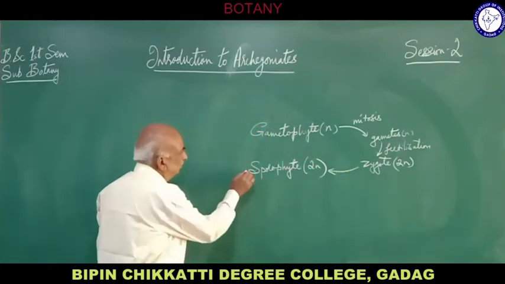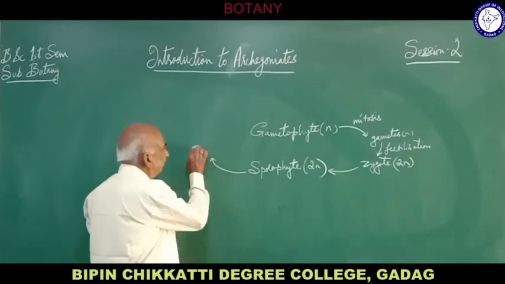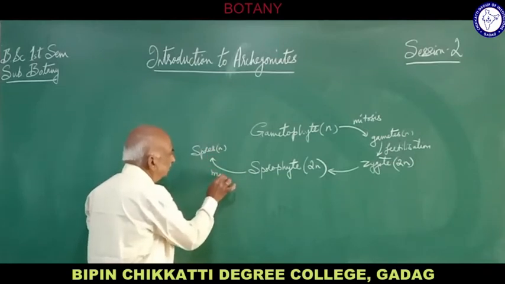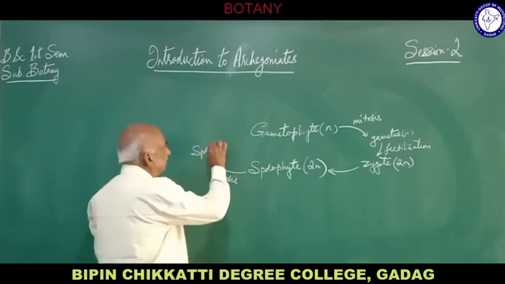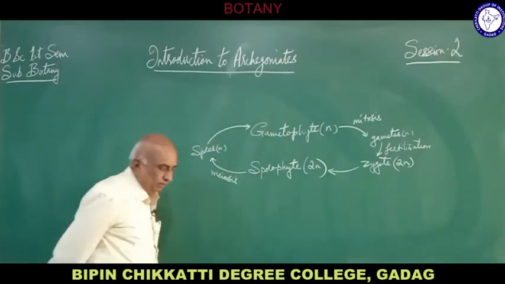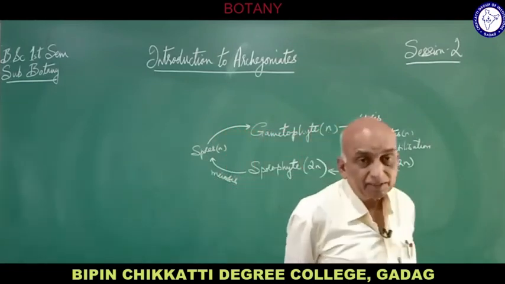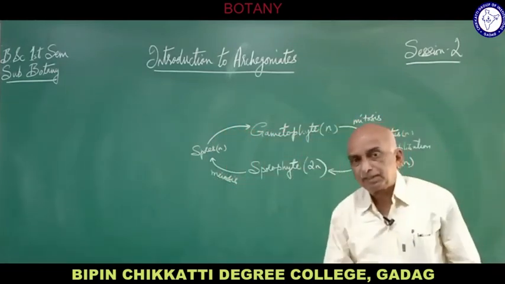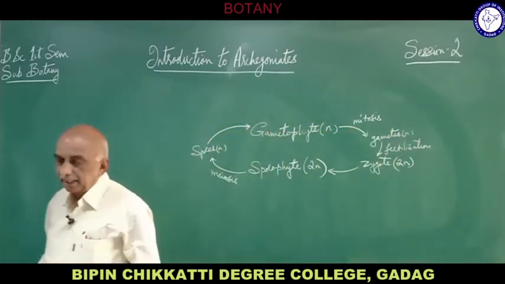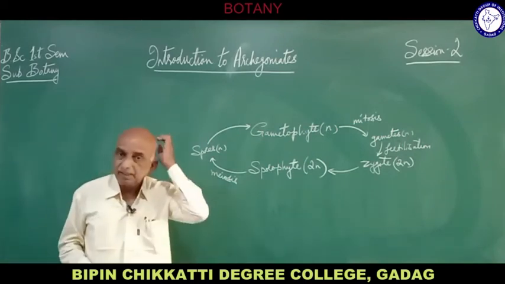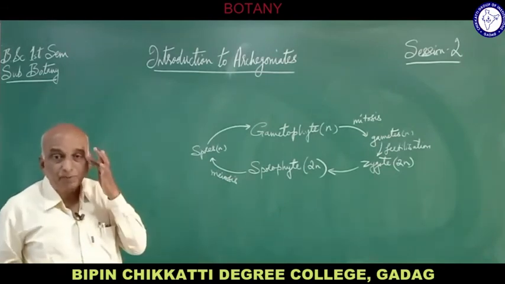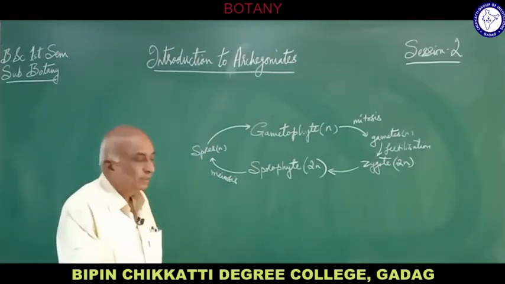Now these sporophytes produce spores. These spores are haploid and they are produced by meiosis. These spores germinate to give rise to the gametophyte. This is how always a gametophyte gives rise to a sporophyte, and a sporophyte gives rise to a gametophyte. So this is called alternation of generation, the characteristic feature of bryophytes and also pteridophytes.